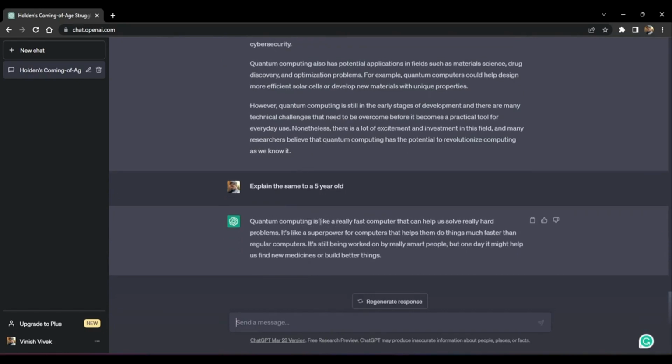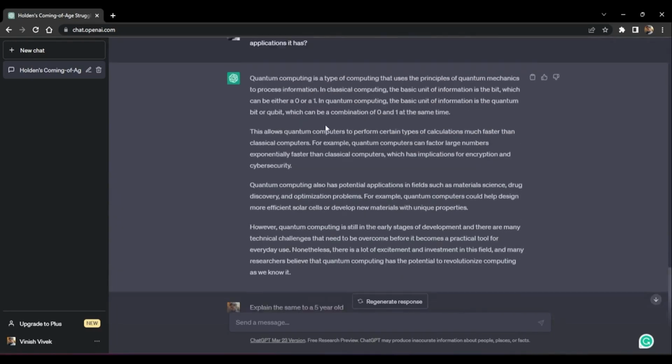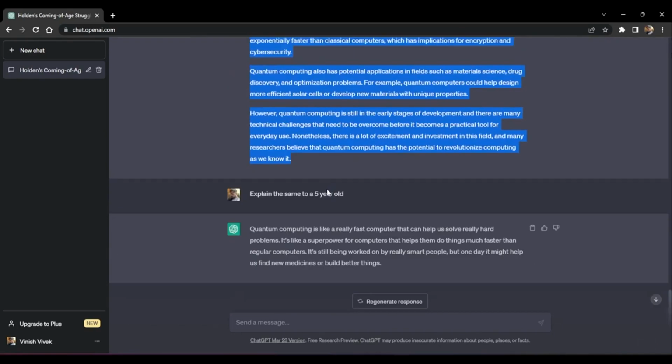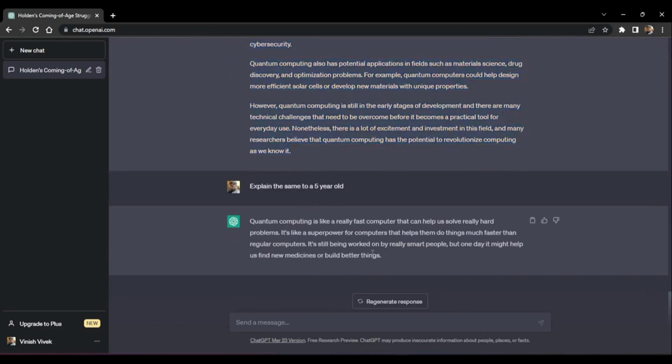So quantum computing is like a really fast computer that can help us solve really hard problems. It's like a superpower for computers that helps them do things much faster than regular computers. It's still being worked on by really smart people, but one day it might help us find new medicines or build better things. So notice how ChatGPT was able to take an answer and reduce it down to an explanation that would fit for a 5-year-old as well. So that is another thing it can do.